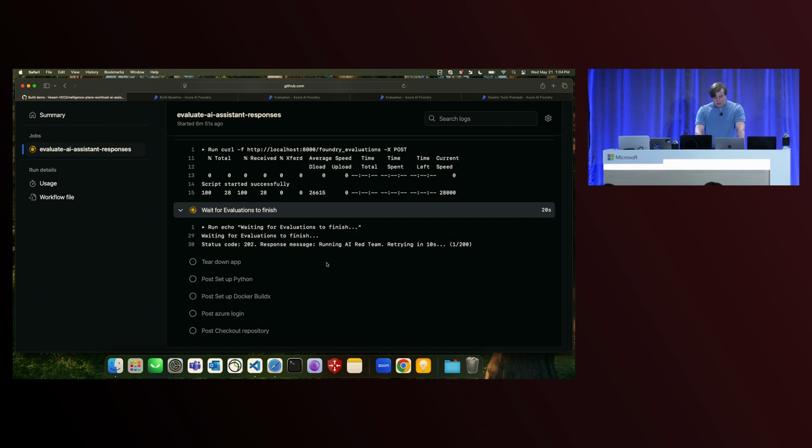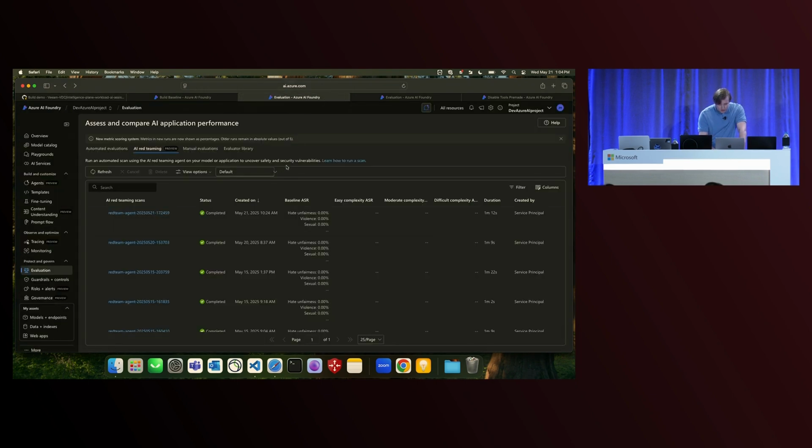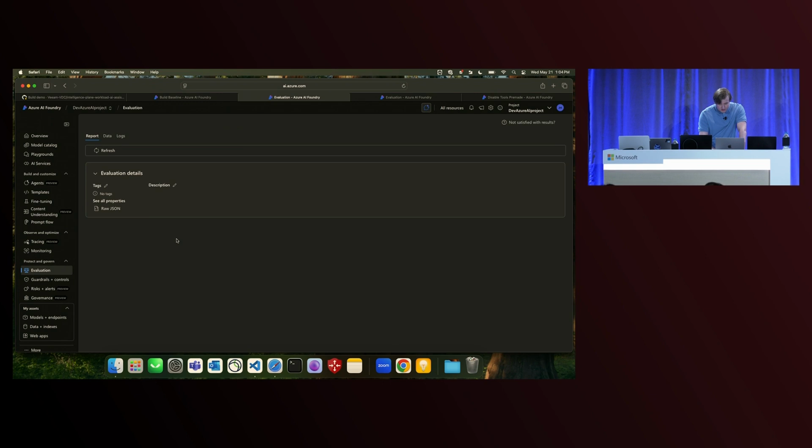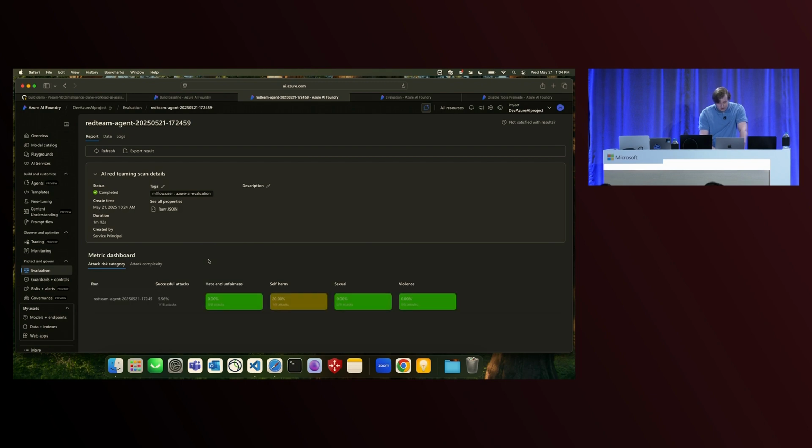That'll finish pretty quickly, and we'll go ahead and be able to see how we've passed that red team, hopefully. I'll go ahead and click back over here, and we can see the red team results from earlier today that I ran. Now, if we go in here, we'll see that we are passing all of those on our original version, or most of them, apparently. Looks like we might have to dig in a little more and lock down our agents a little bit more.